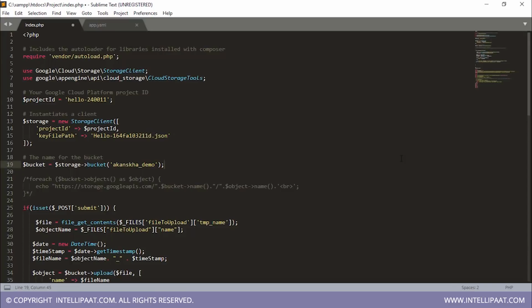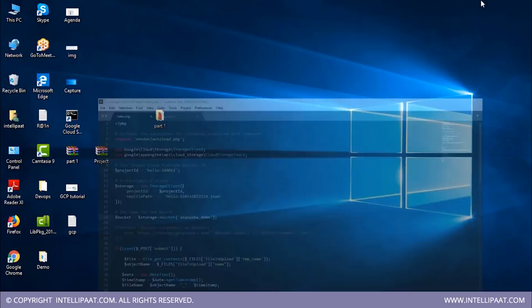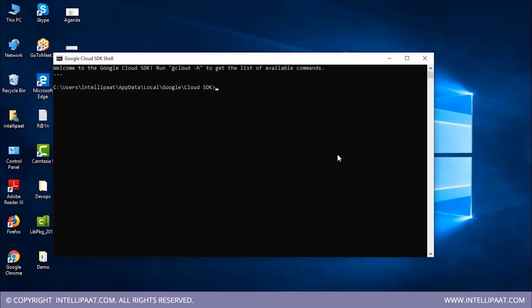So the very first thing that you need to do is start your Cloud SDK shell. So let me do that here. Before we can start using our Cloud SDK shell, let me first tell you that you'll have to append the path of your Cloud SDK in your environment variable. Once you've done that, you can start using your Cloud SDK shell. So now what we need to do is run the command gcloud init.